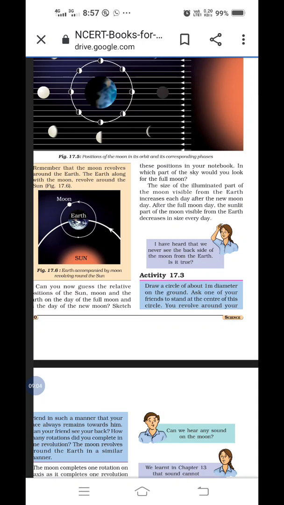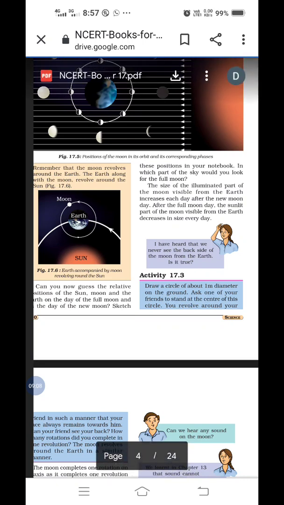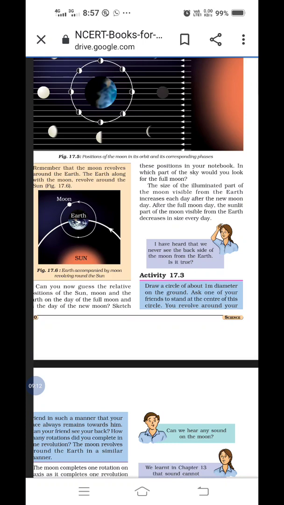Underline fast this last para. It is the summary which is given here about the diagram. The size of the illuminated part of the moon visible from the earth increases each day after new moon day. Is it clear? That is the first sentence you have to underline. Second one, after the full moon day, the sunlit part of the moon visible from the earth decreases in size every day. Underline both sentences.